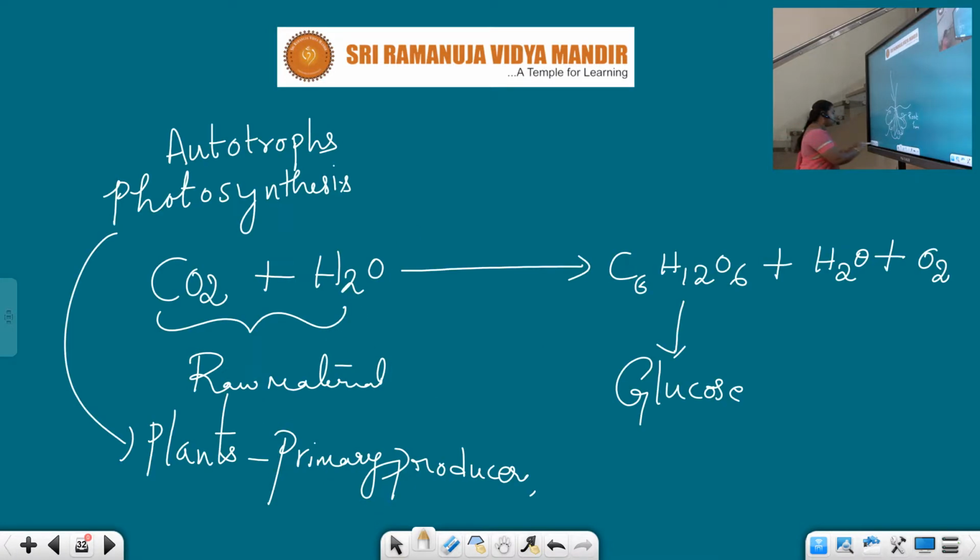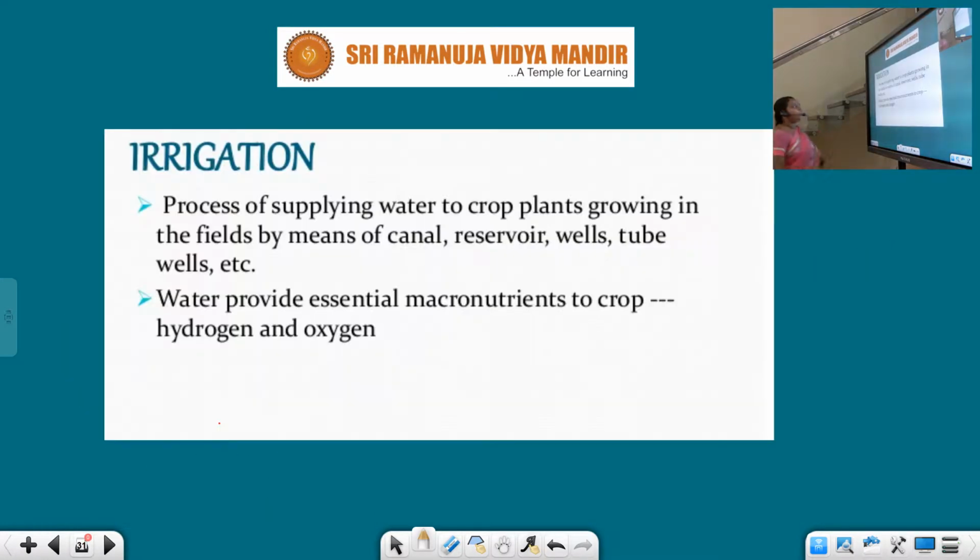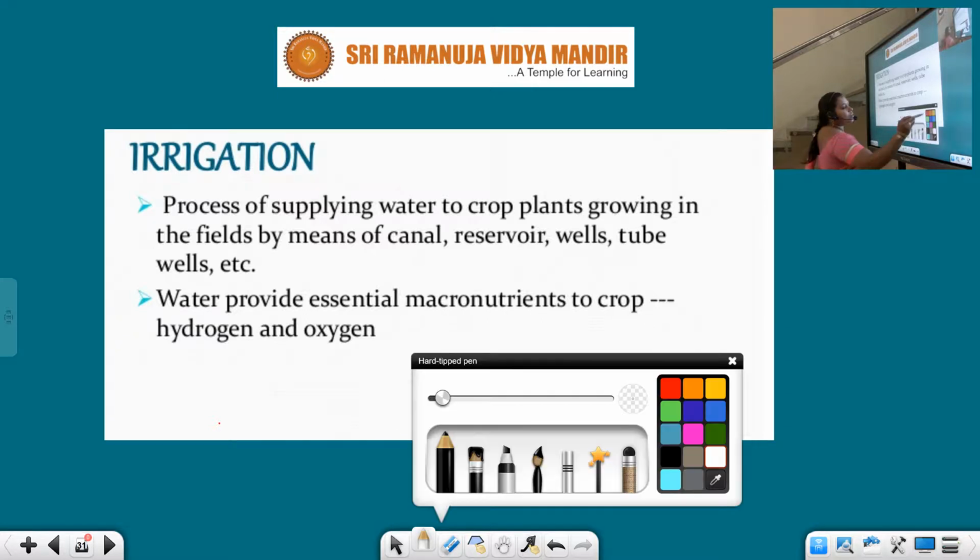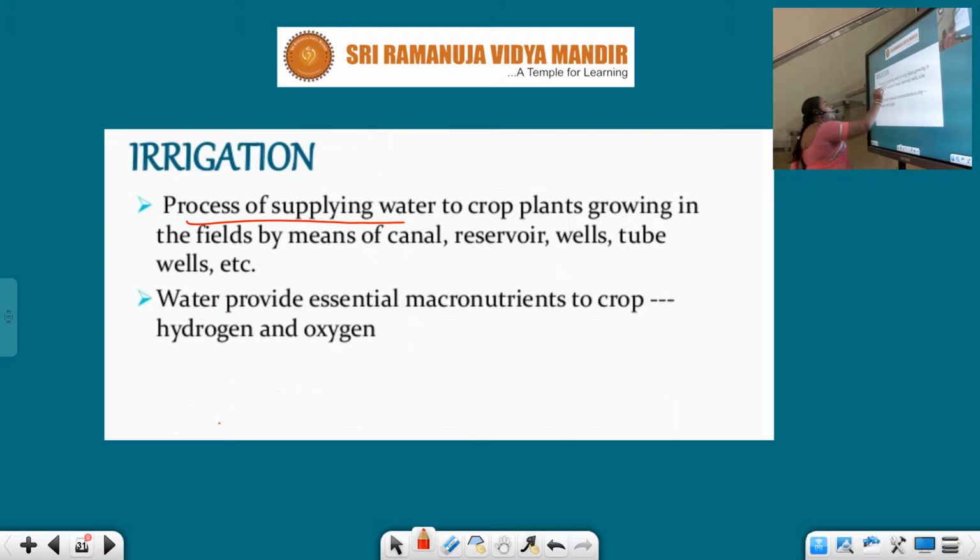Now let us start with irrigation. See, it is the process of supplying water to the crop plants growing in the fields by means of canals, reservoirs, wells, tube wells, etc. See children, these canals, reservoirs and lakes are all water sources or water bodies, you can say.